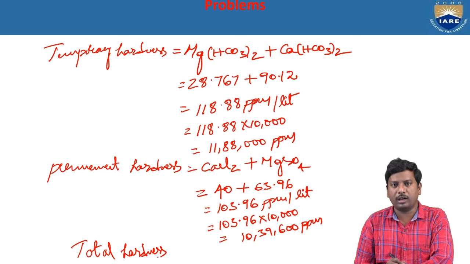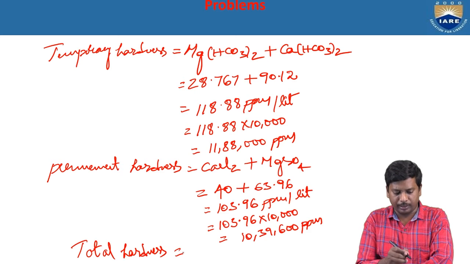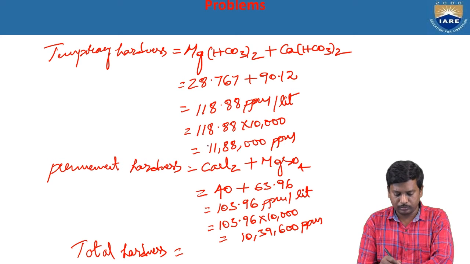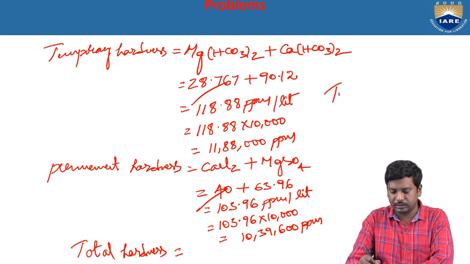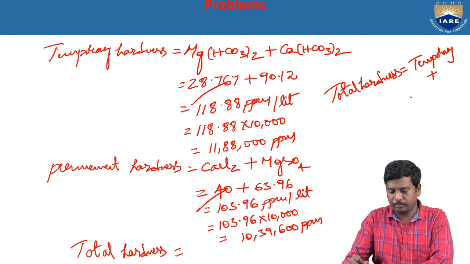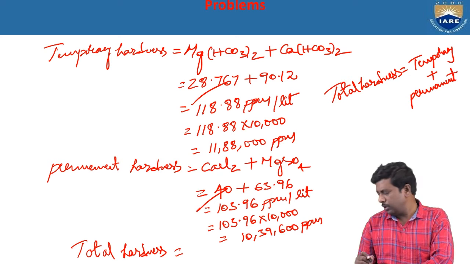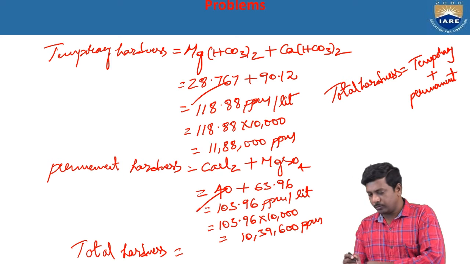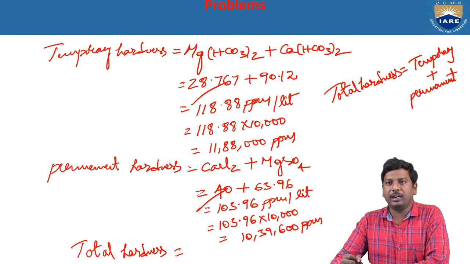Total hardness. So total hardness is equal to the sum of temporary hardness and permanent hardness. That means total hardness is equal to the sum of temporary plus permanent hardness.